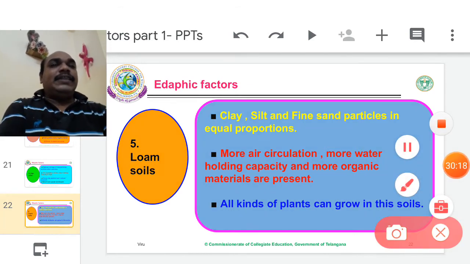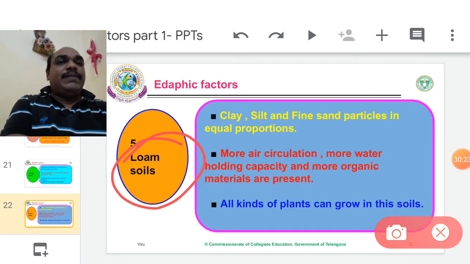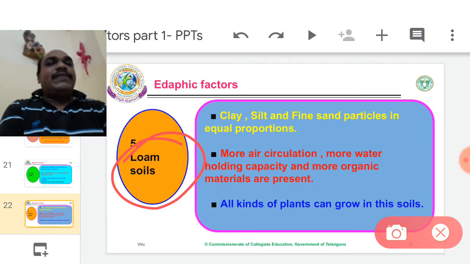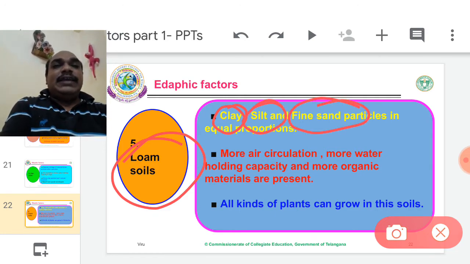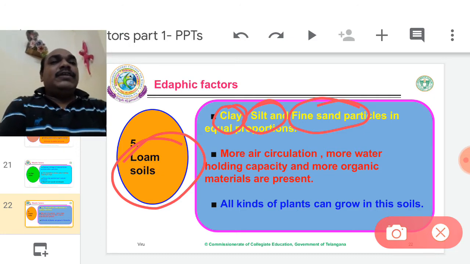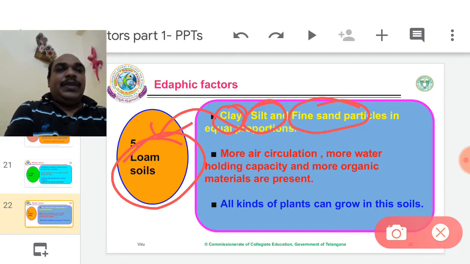And finally, the best, always the best soils are loam soils. So it is the preferable soil. Loam means equal proportions of clay, silt and fine sand. When they are each 33%, they form loam soils. It is the preferable soil.